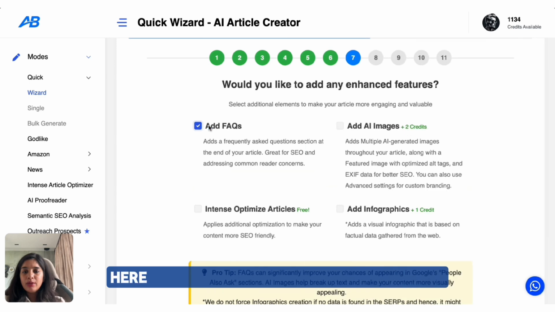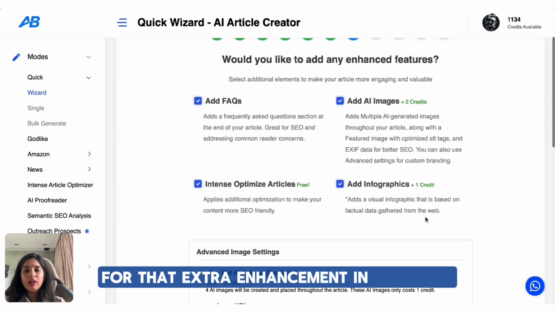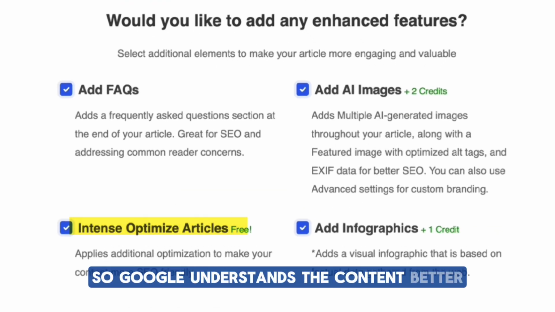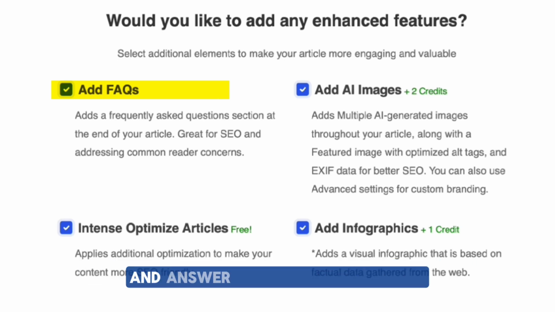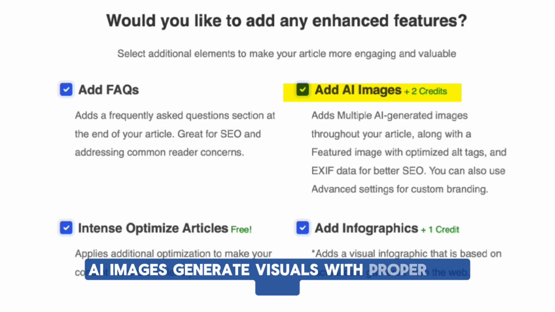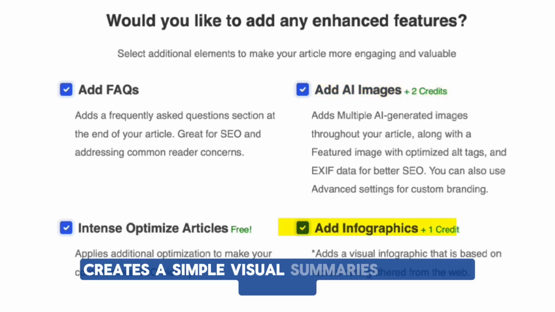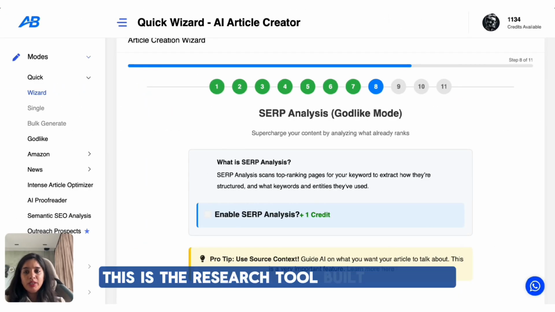Next, here I'm going to tick all the 4 boxes for that extra enhancement in our blog. Now, intent optimize article improves the structure so Google understands the content better. FAQs bring in real search questions about senior travel and answer them inside your blog. AI images generate visuals with proper alt text, and infographics creates simple visual summaries for easier reading. SERP analysis. This is the research tool built in.